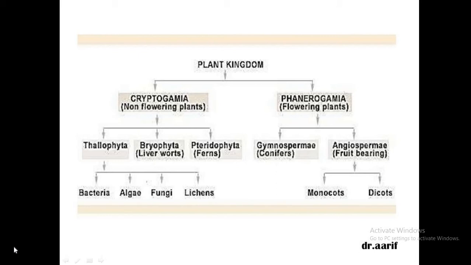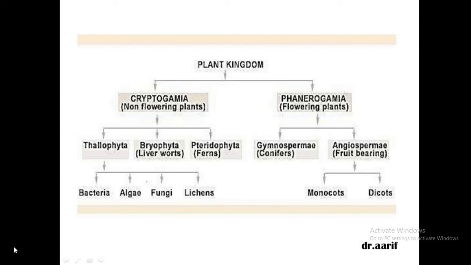The Plant Kingdom includes the Thallophyta division. In Thallophyta, we studied algae. How many types of algae? Three types of algae: Chlorophyta, the green algae, then Phaeophyta, the brown algae, and Rhodophyta, the red colored algae. If you remember, I told you long time back, when five kingdom classification was not there, fungi and lichens were also included in Thallophyta. The reason being, Thallophyta is derived from a Greek word thallus, meaning no root and shoot.